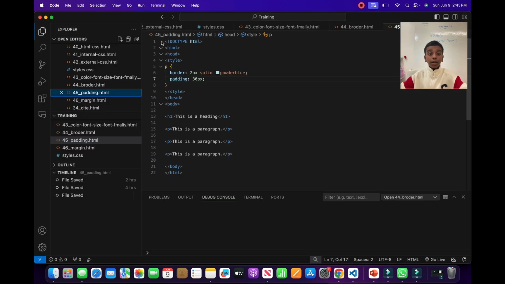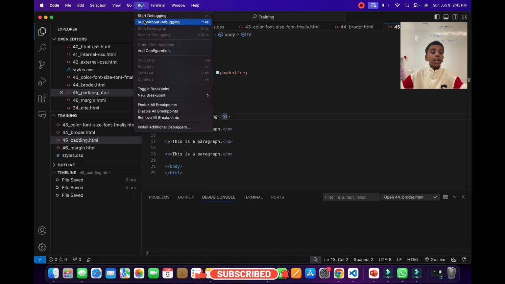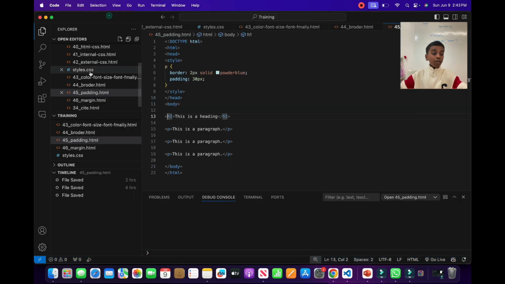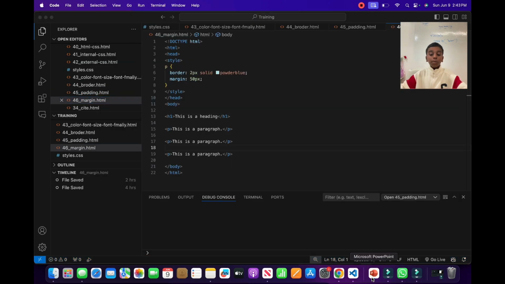As you see here, it's the same little code that I explained. Now let's run it to see what's going to happen. As you see here, there's a header 1, normal, and we have our 3 paragraphs here, and padding gave a gap between the border and the text, so you can see it, it's more visible. Now let's go to our PPT to learn more.